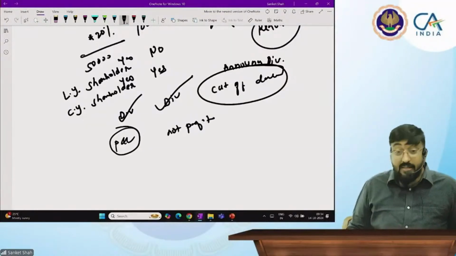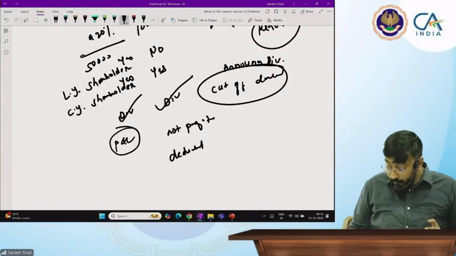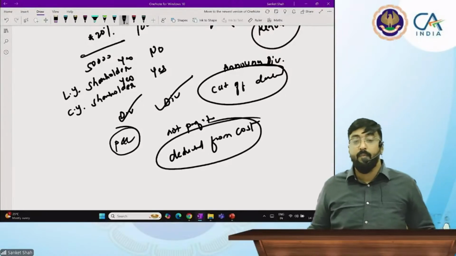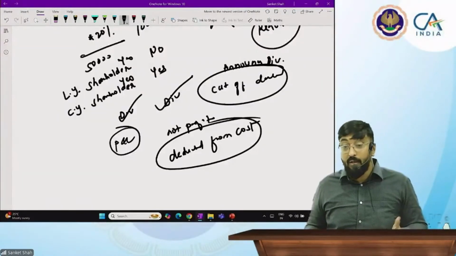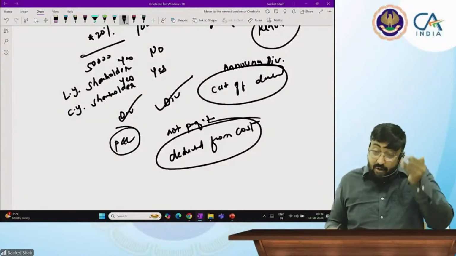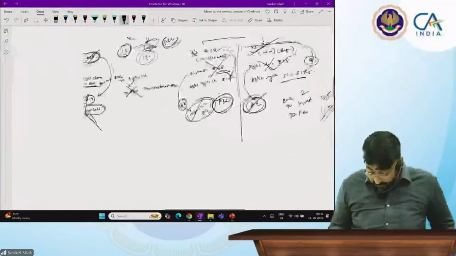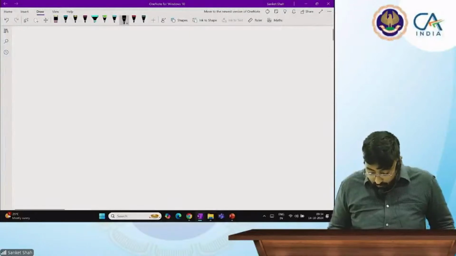but it is deducted from your cost of investment. Because you cannot call it profit. You can call it, I reduced my investment. I got my dividend. I bought these shares at what value?